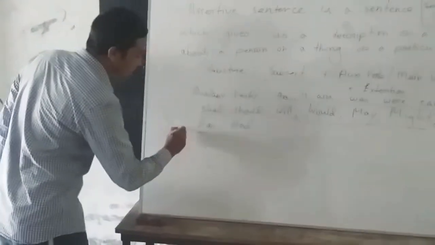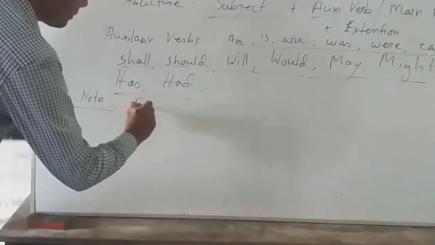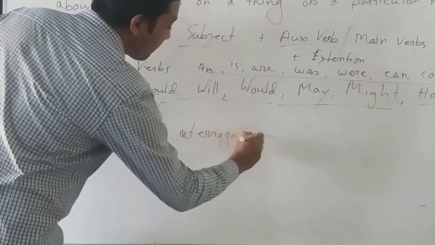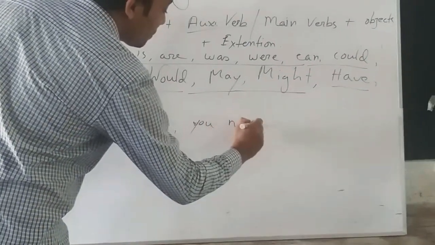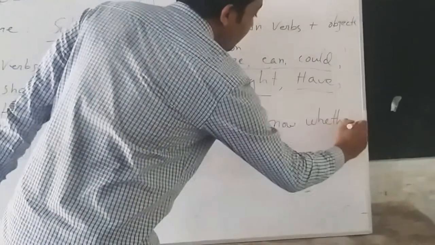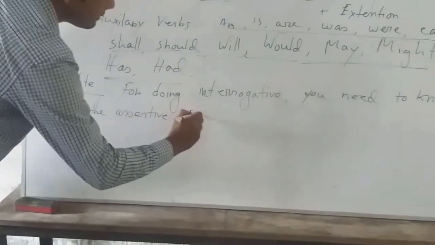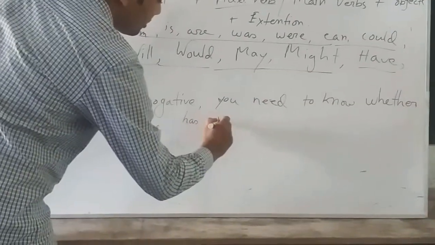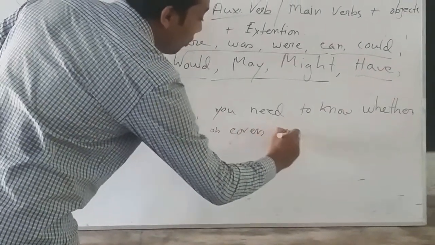Let's take a note that first of all, for making interrogative sentences, you need to know whether the assertive sentence has or contains an auxiliary verb.